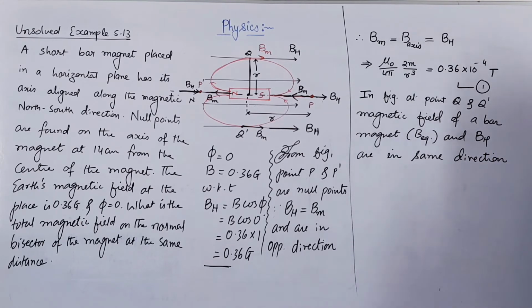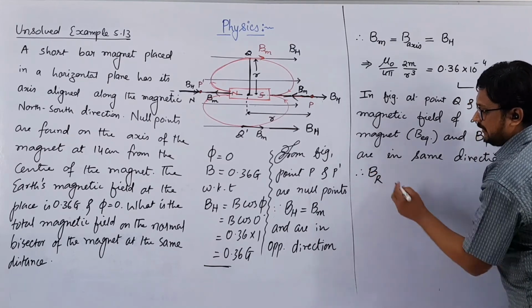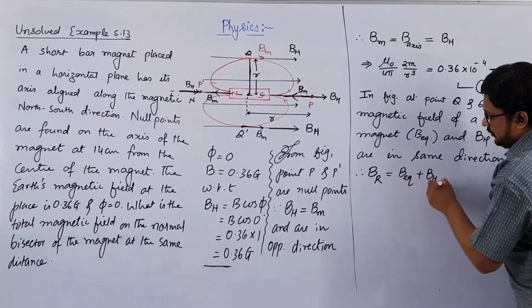Our magnitudes may or may not be equal. So therefore the resultant magnetic field BR will be B of equator plus B of horizontal.